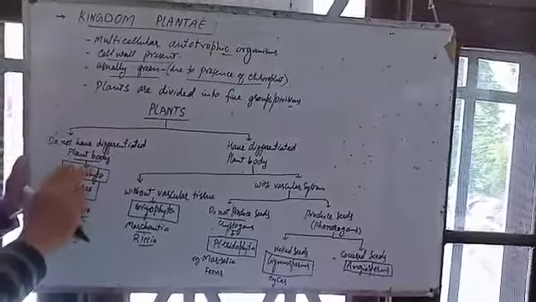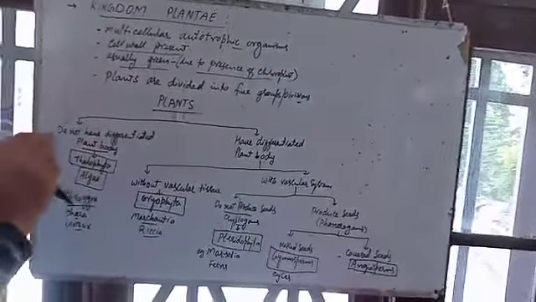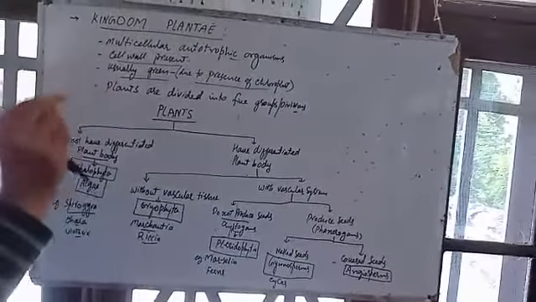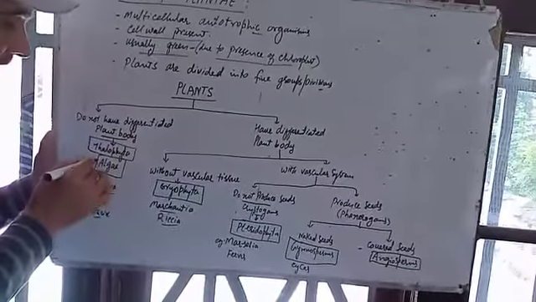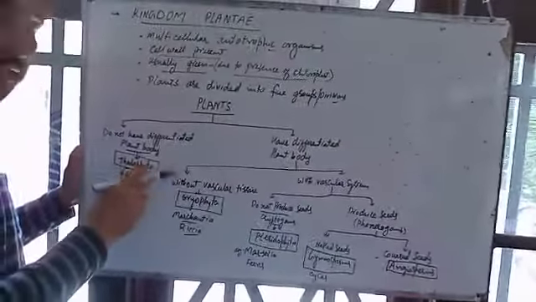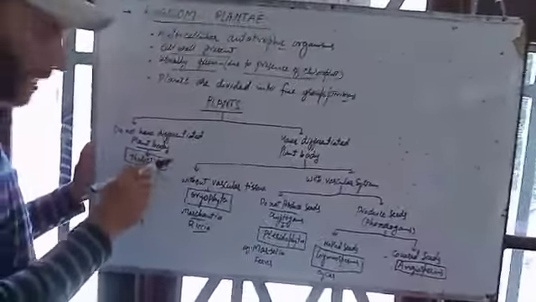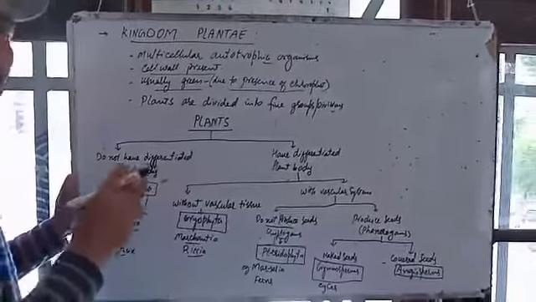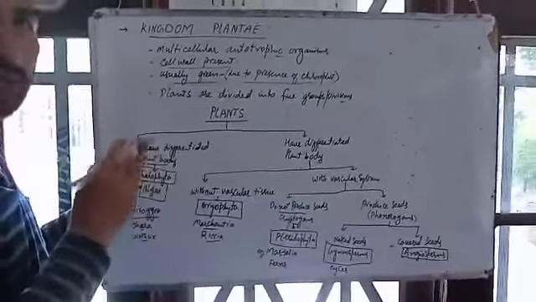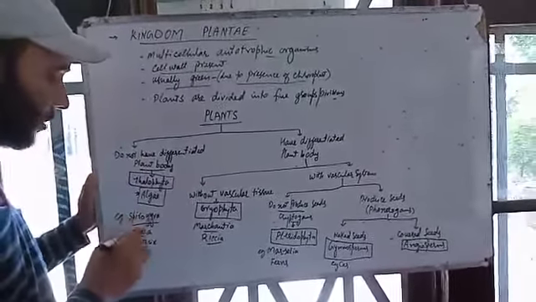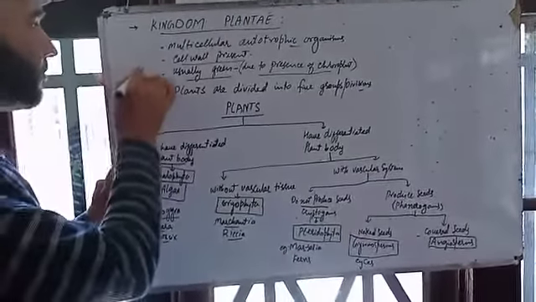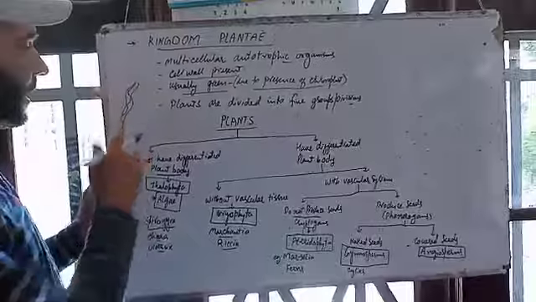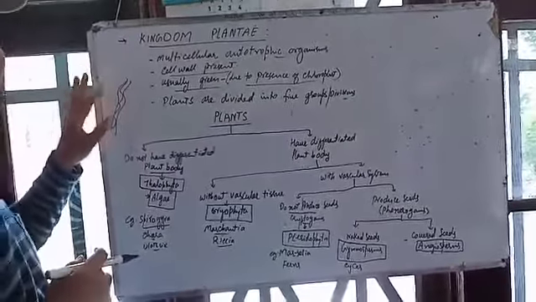That means these are the organisms in which you cannot differentiate whether this is stem or root or leaf. Example: in Thallophyta there comes a group or division of algae. In algae you cannot differentiate different parts of a plant body. Examples are Spirogyra, Chara, and Ulothrix. Spirogyra is multicellular, like this. Neither is it leaf, nor stem, nor root.